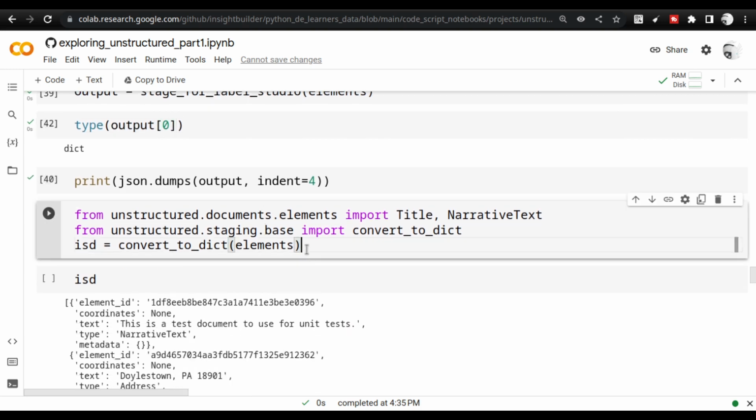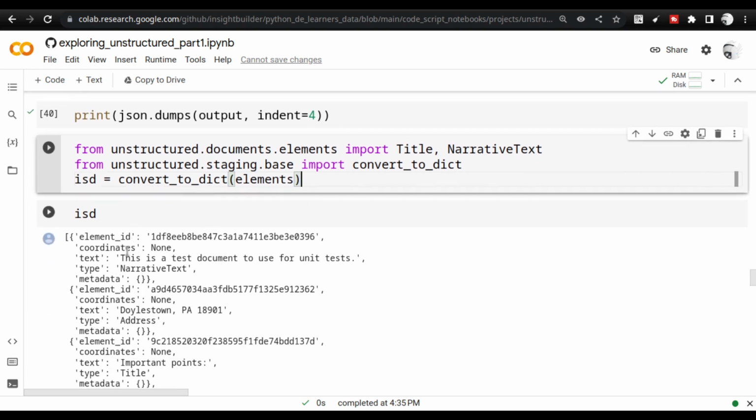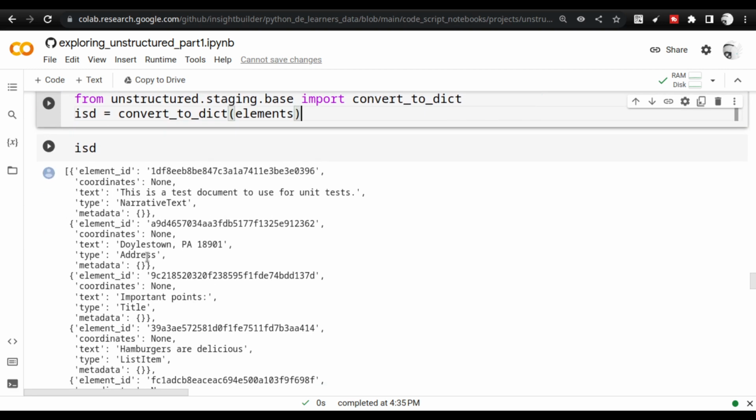And here you can see there is one more way to convert to a dictionary also. If I execute this, you will see that it gets converted to a dictionary like this. So you see the element, you see the coordinates. There are no coordinates actually. There are certain places where you might need the coordinates, because when you're working with images, this might come in handy. And why will you be needing the coordinates?